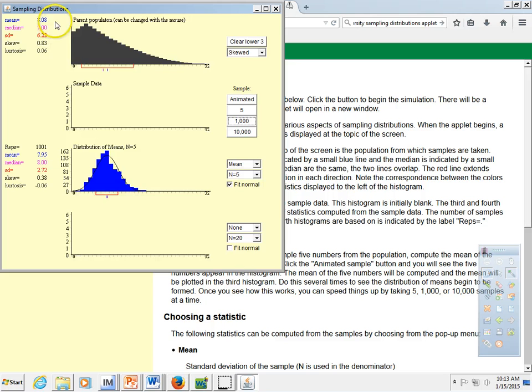So we didn't point this out before, but with this skewed right distribution, the mean was 8.08, and the standard deviation is 6.22. So if you look at the sampling distribution now with 1,001 samples, the mean is again pretty close to 8.08, 7.95, and the standard deviation has dropped. Okay, which again conceptually should make a lot of sense, but it's not quite as close to normal. So what we're starting to see here is that the sampling distribution shape tends to want to take on the same shape as the population.